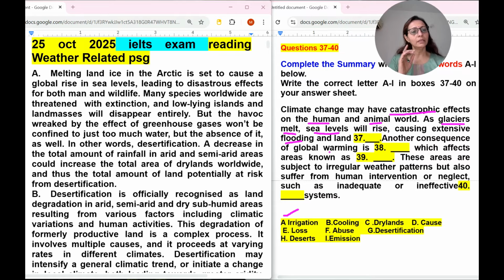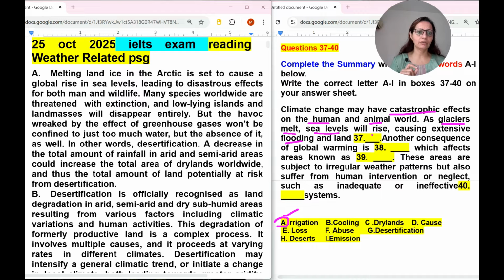In the answer sheet, only alphabets will come. Suppose irrigation is the answer, and it is option A, for question number 37 in the answer sheet you will be writing A only, not irrigation. If you write irrigation, your answer will be wrong. So I am looking for the human and animal world.